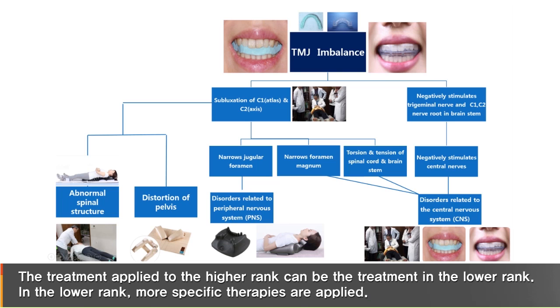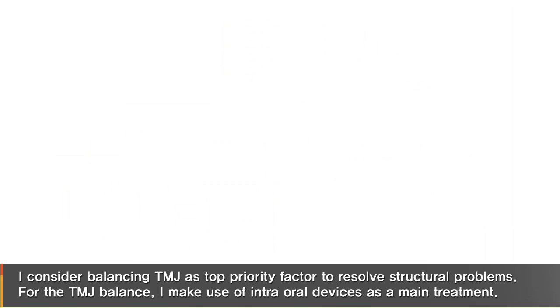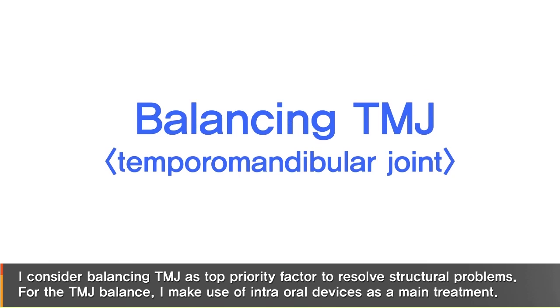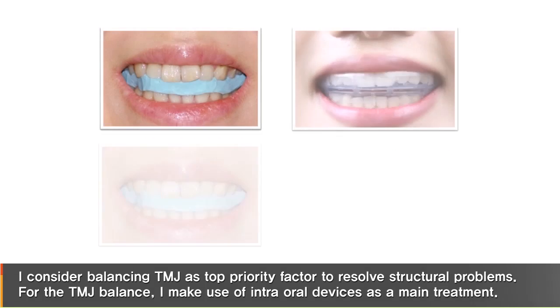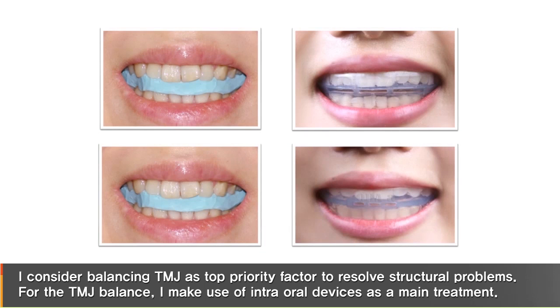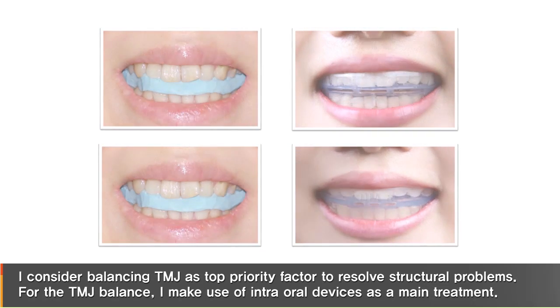The treatment applied to the higher rank can be the treatment in the lower rank. In the lower rank, more specific therapies are applied. I consider balancing the TMJ as the top priority factor to resolve structural problems. For the TMJ balance, I make use of intraoral devices as our main treatment.